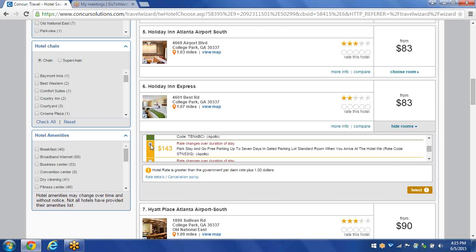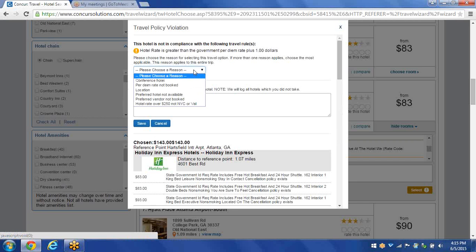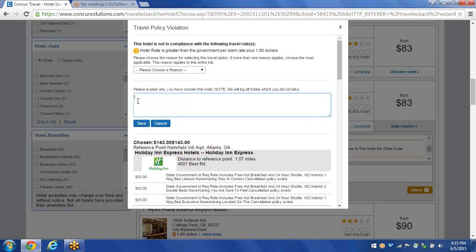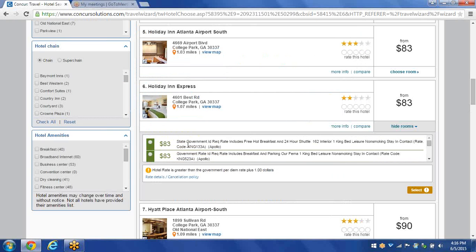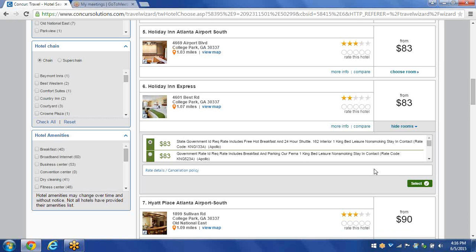And if I click on the radio button here, it says hotel rate is greater than the government per diem rate plus $1. And if you choose this room, if you click Select, once again, you would have to choose a reason why, and then finally type in your reason here and click Save. But for this demonstration, I'm going to choose the state government ID required rate room. When I click on the radio button, all I need to do is click on Select.